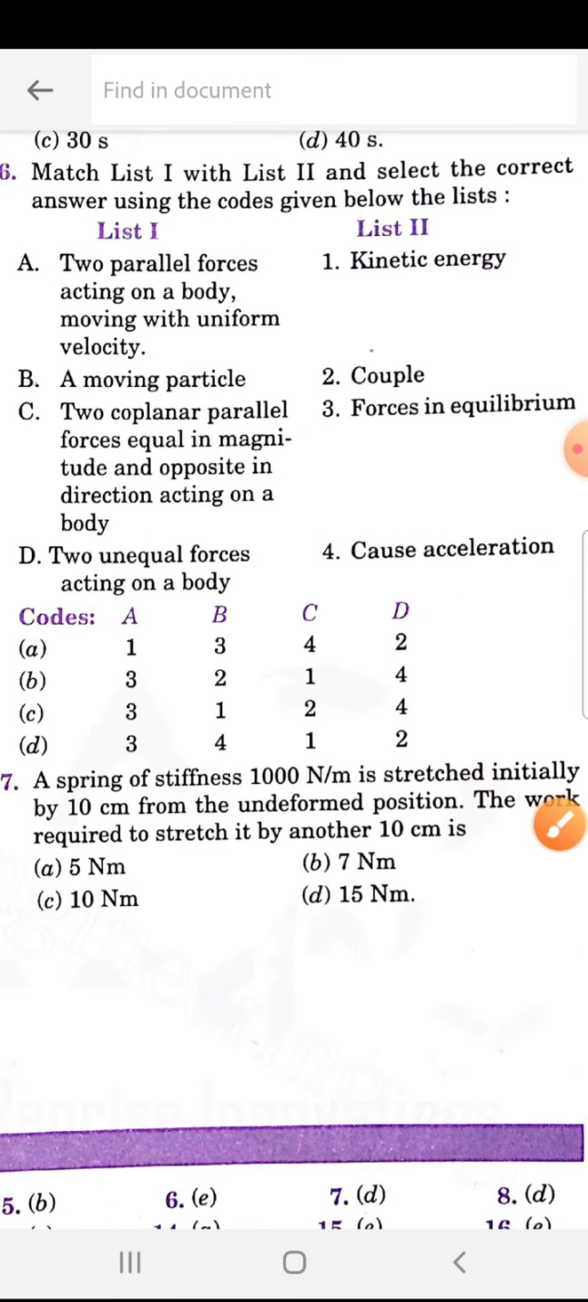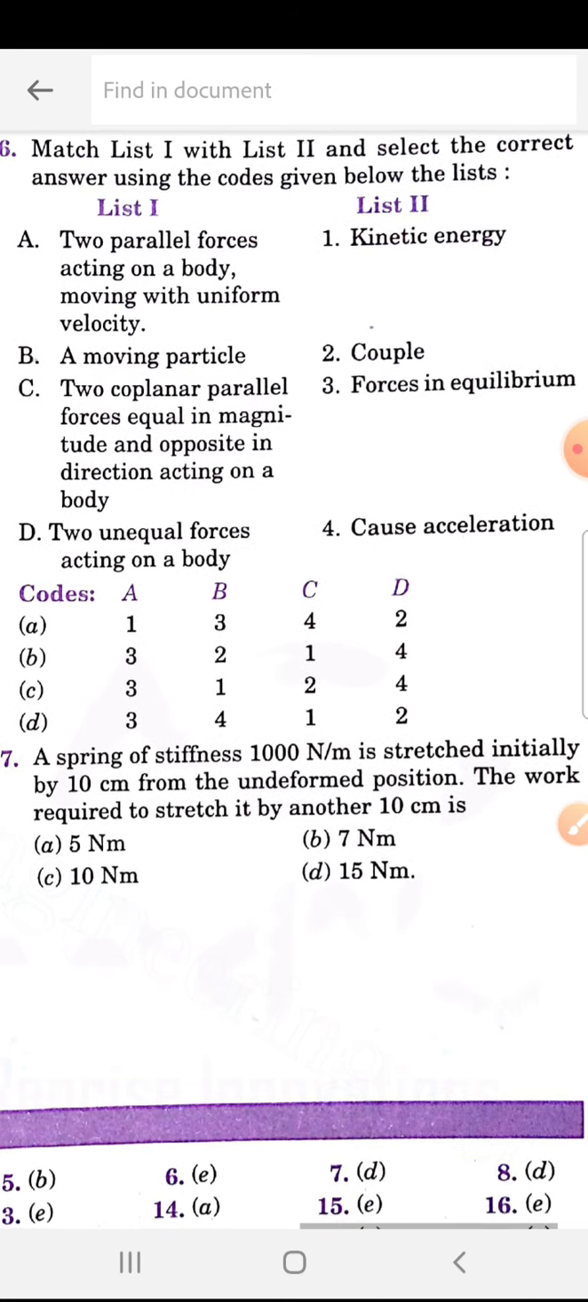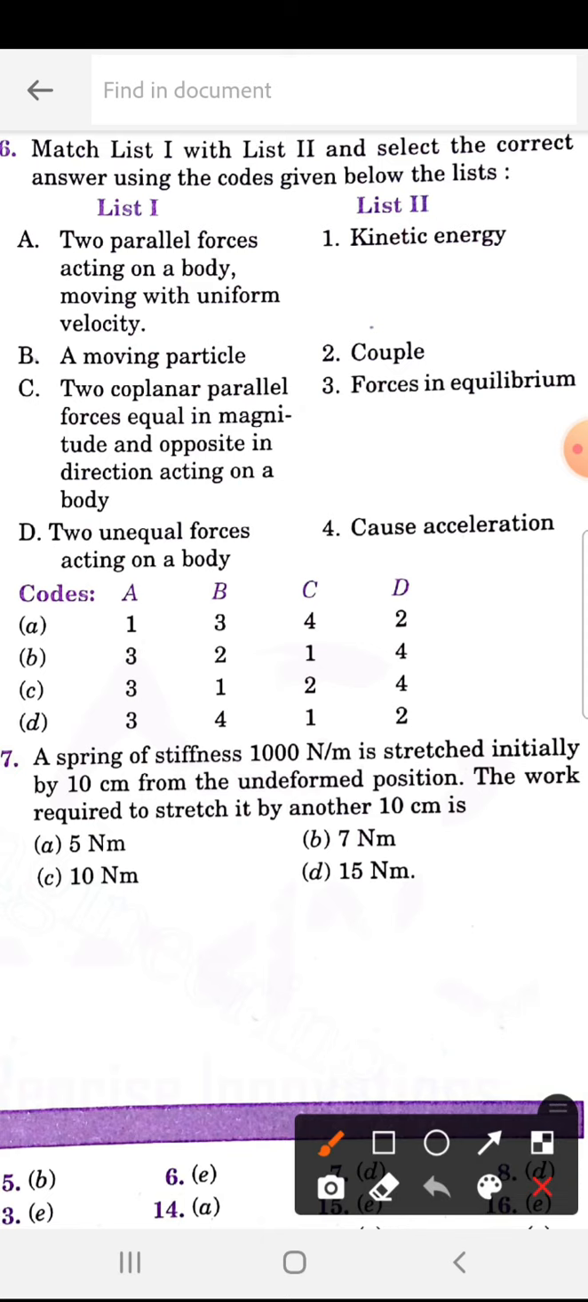Two parallel forces acting on a body moving with a uniform velocity, so this one will make what? It will make forces in equilibrium. A moving particle has kinetic energy. Two coplanar parallel forces equal in magnitude but opposite in direction form a couple. Two unequal forces acting on a body cause acceleration. So C is the correct answer.